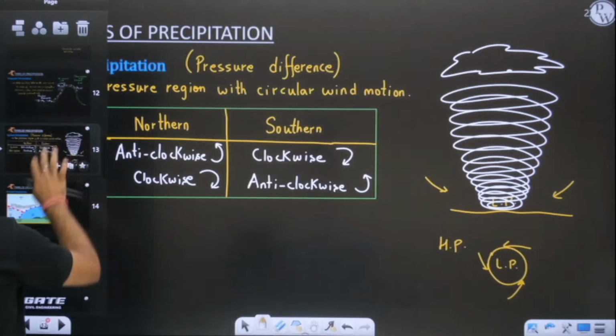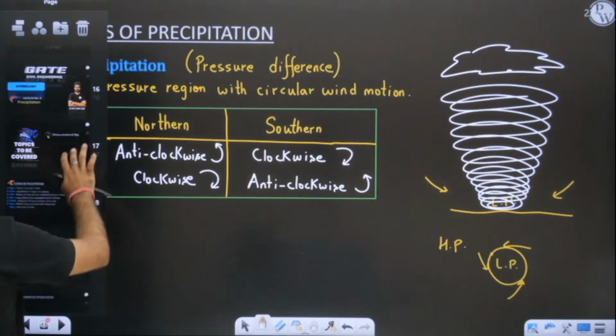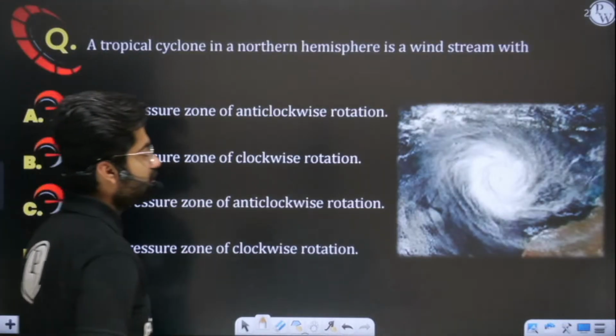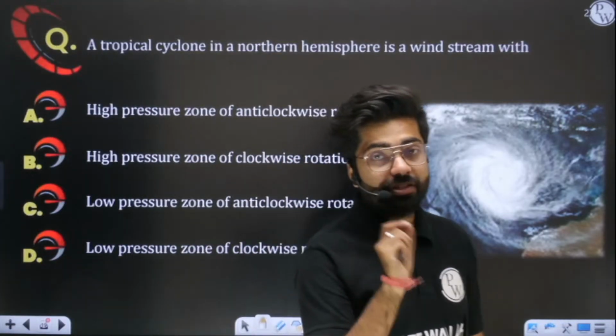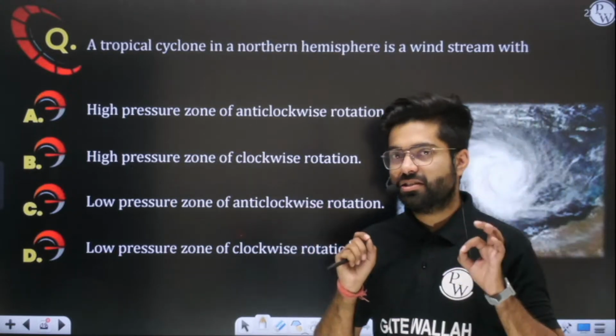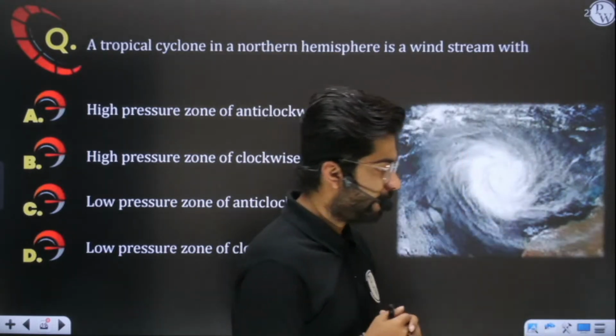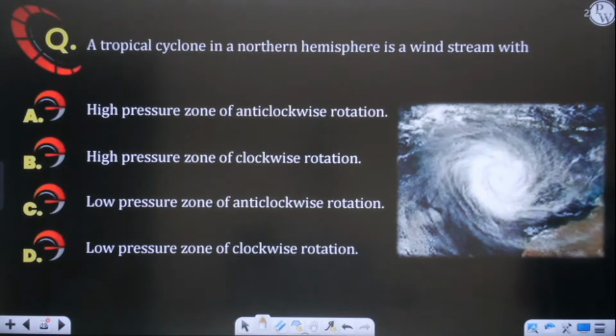Let me show you the question which has been asked in the GATE examination. Let me see if you are able to solve it. The direction of cyclone is important because it has been asked once in your GATE examination. Can you tell me what is the direction of tropical cyclone?